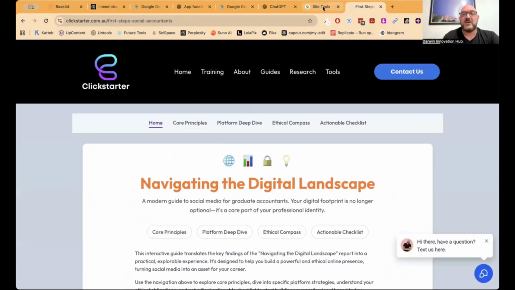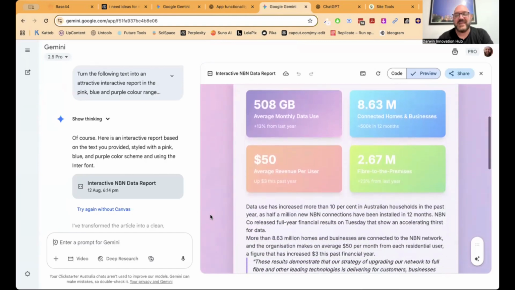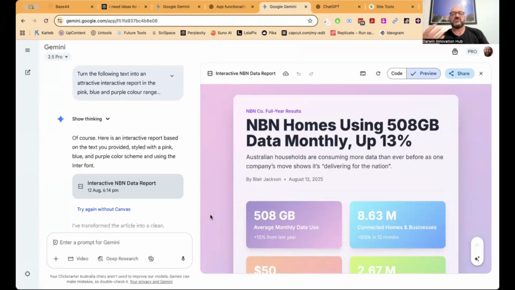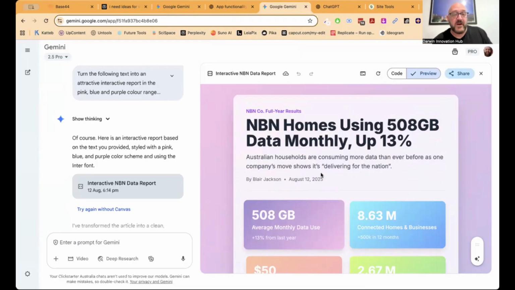So if we get out of that calendar, because we're not working on that anymore, let's pop in and see what it's done. Here is the interactive report in the colors I asked for. Thanks to Google Gemini in using the Inter font and my colors that I wanted. It's even credited the original person, and it's taken that article and made it much more bright and interactive and much more attractive. So it's basically taking the article, condensing it, taking on the main information, and visualizing some of the data so that we understand the information more clearly. This could be a really valuable way for you to get important information that you're putting into blogs and long reports and turning into something really nice.